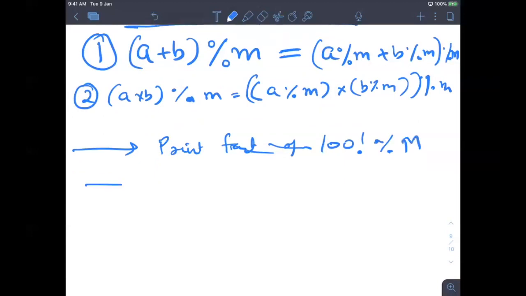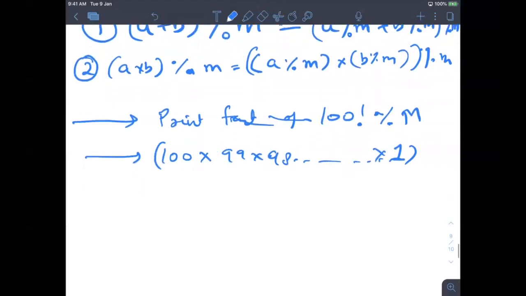Now I can use the modulus property. So what if I write it like this? What is this? 100 into 99 into 98 and so on, at the end 1. This is 100 factorial, and mod m.